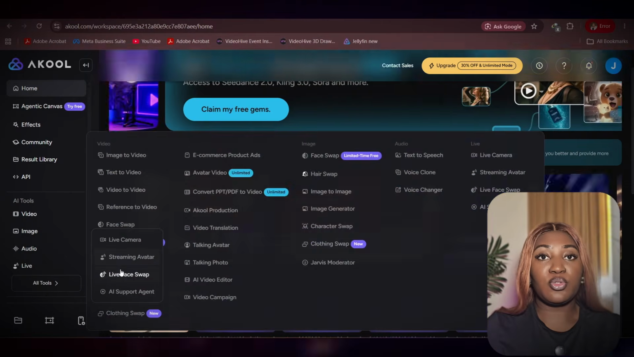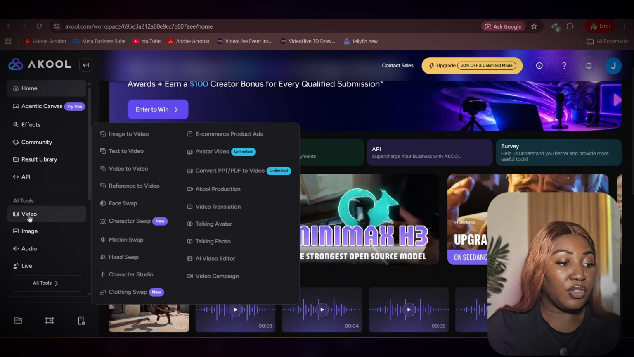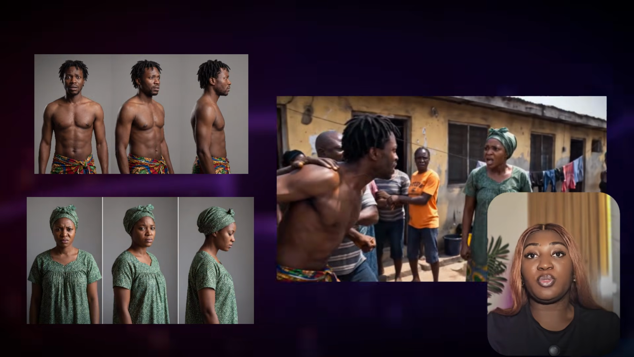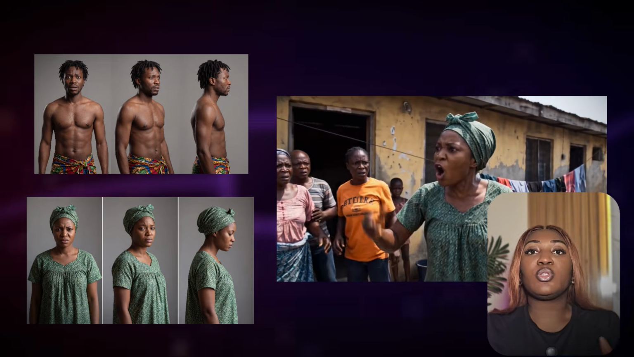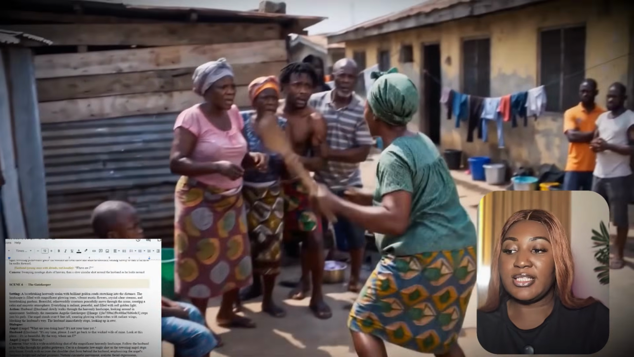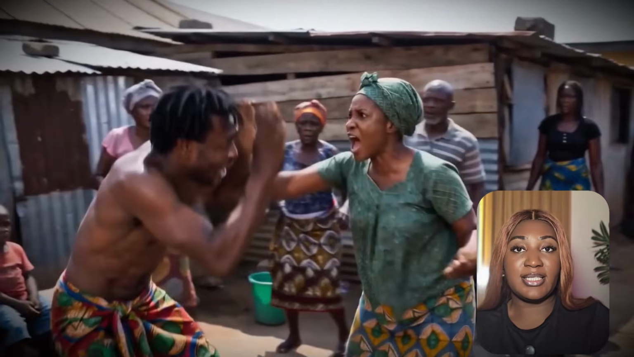To create videos on A-Call, you're just going to go over here where it says videos, and I'm going to click image to video. The reason why I'm selecting image to video is because I'm going to be using the images I've generated to tell my story. Now, looking at my script, I've already generated scenes 1 to 6 as you saw in the opener. So now let's go ahead and generate scene 7.